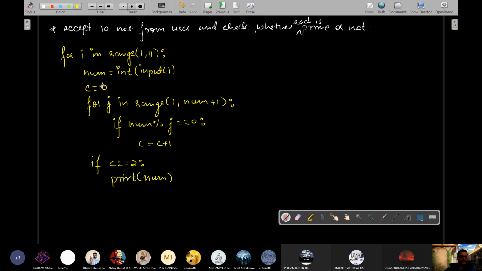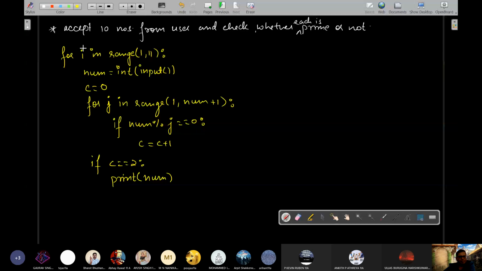Then that number will be checked whether it is prime or not. Again, the number of factors counter will be set to 0. For that number, the counter will again start counting the factors from 1, 2, 3, whatever is the number of factors for that new number. Then the number of factors for that new number will be checked to see if it is 2 or not. If it is 2, it will be printing. That means it is a prime number. If it is not 2, then it will not print.